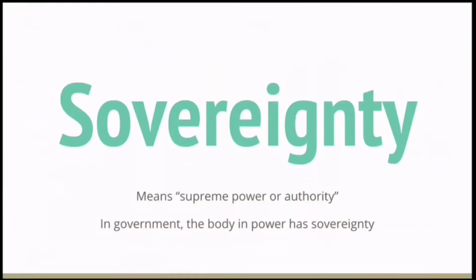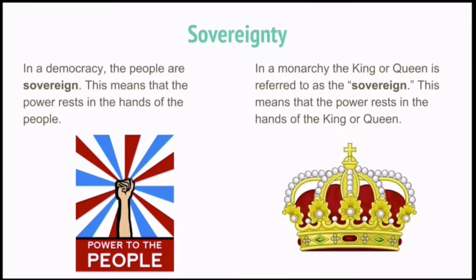This is a big important vocab word, sovereignty, which means supreme power or authority. In government, the body in power has sovereignty. In a democracy, the people are sovereign. This means that the power rests in the hands of the people. In a monarchy, the king or queen is referred to as the sovereign. This means the power rests in the hands of the king or queen.